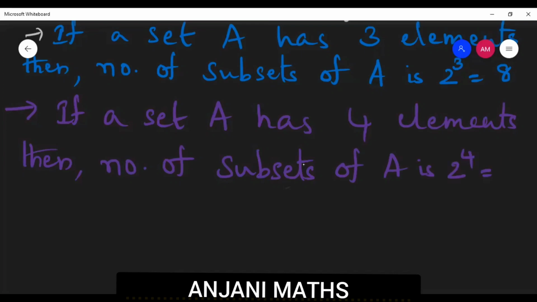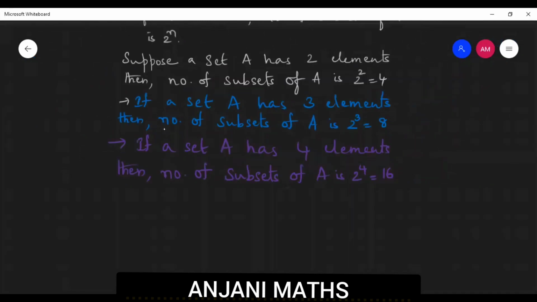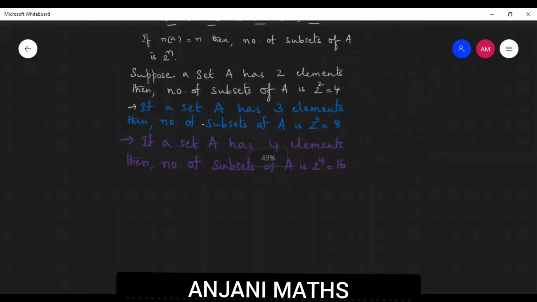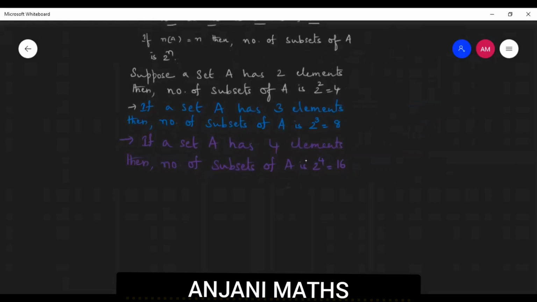That is equal to how much? 16. 2 power 4 is equal to 16. So this point is very important. It is repeated in many competitive exams, this point.